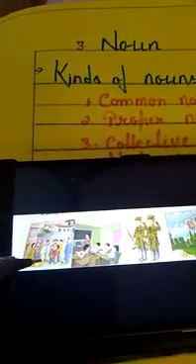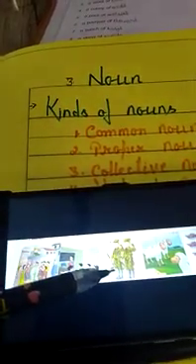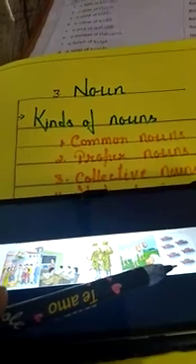I have a picture for you. Just have a look. In your first picture you can see a crowd. Second is a picture of a class. Third is an army. Fourth one is a flock of sheep. And the next one is a fleet of ships. The first picture stands for the collection of persons. Second picture, class, stands for collection of pupils. Army stands for collection of soldiers. Flock stands for collection of sheep, and fleet stands for collection of ships.